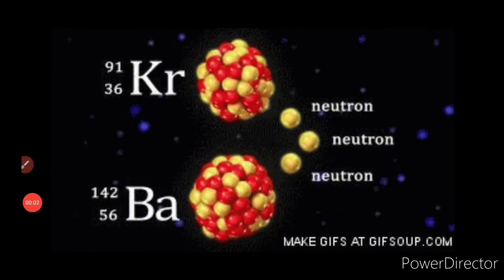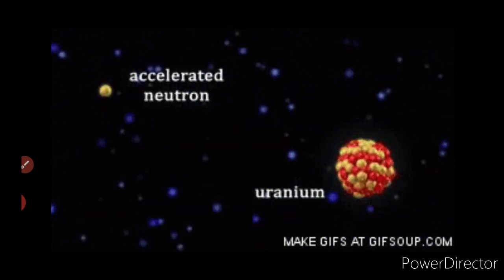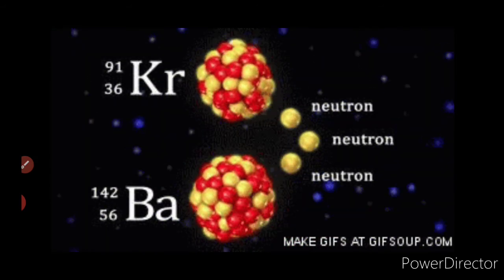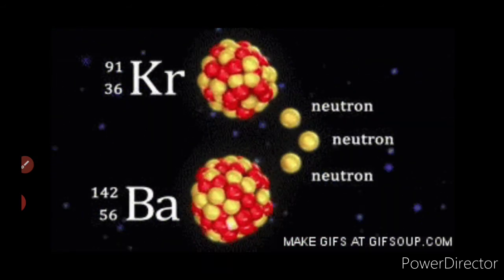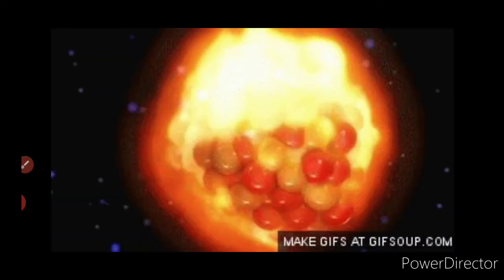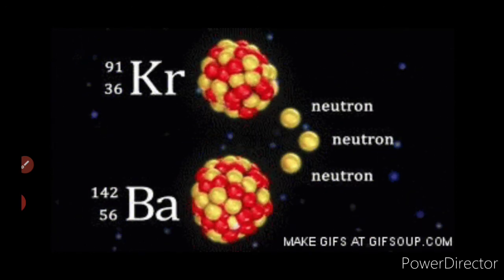Next we'll talk about nuclear fission, right? Now what is nuclear fission? As the name indicates, fission in the sense of splitting up of a heavier nucleus into smaller nuclei, and this will give a tremendous amount of energy, right? So it releases a large amount of energy and 3 neutrons are emitted.